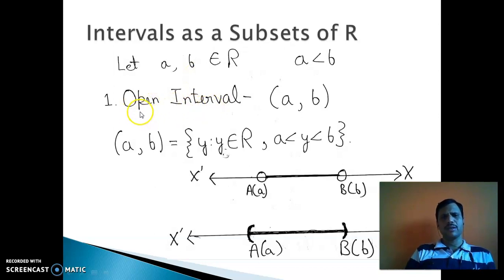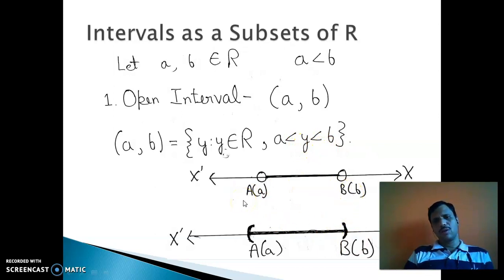Your first interval is the open interval. Open interval is denoted by only the simple bracket (a, b). What is the definition? (a, b) = {y such that y belongs to R, a < y < b}. Here you use the open interval.